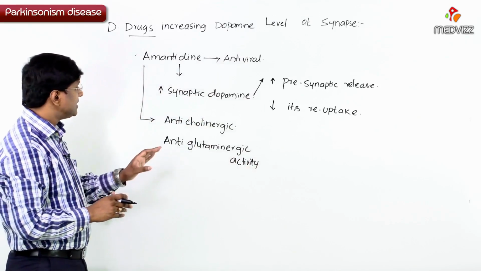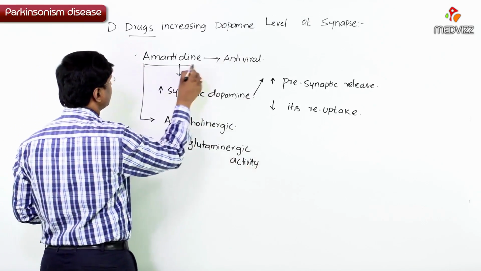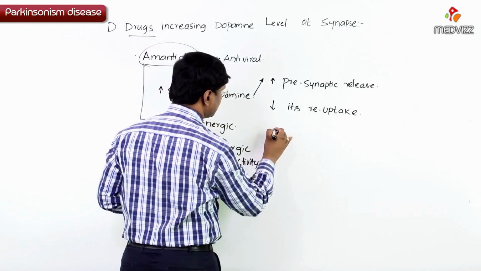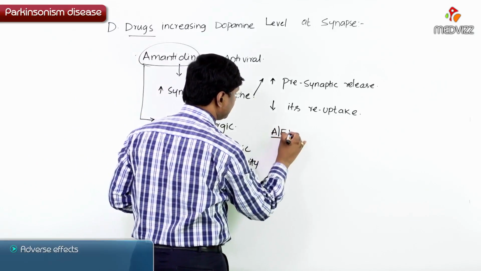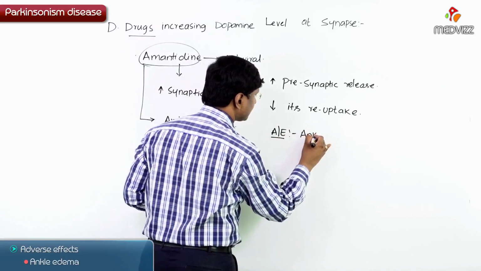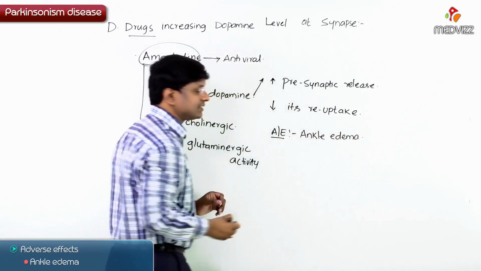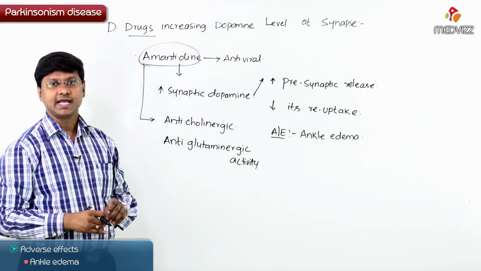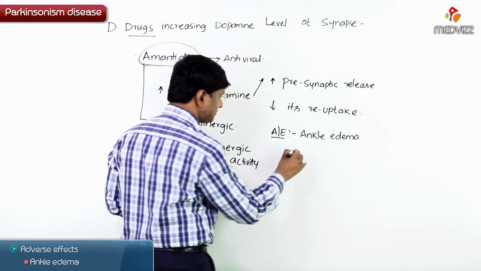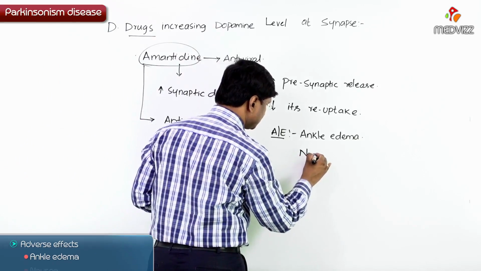Now, the adverse effects associated with amantadine: it will cause edema within the ankles, that is, ankle edema. It will also cause nausea.